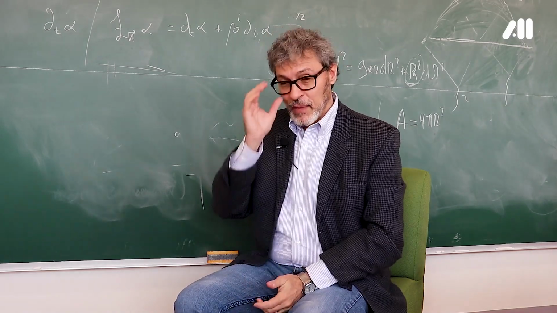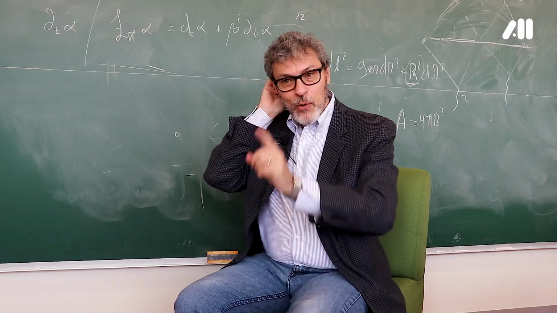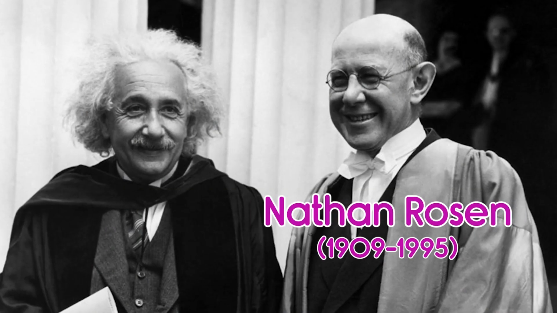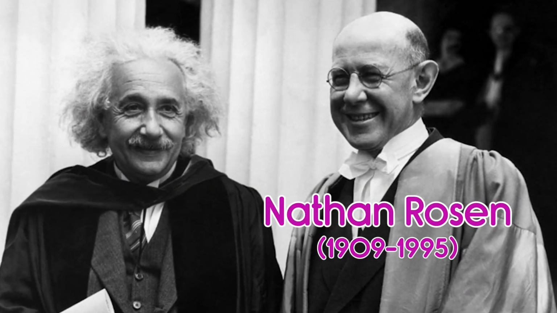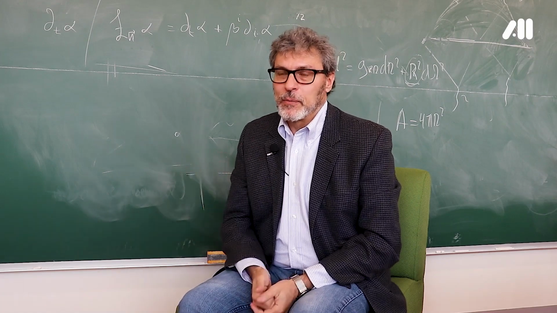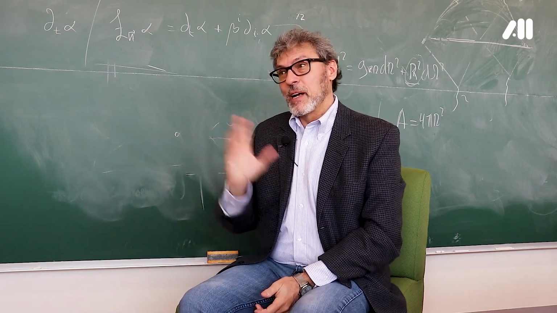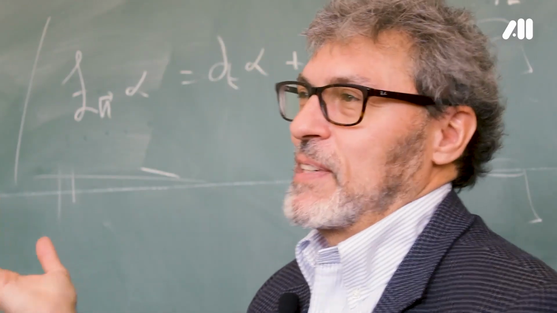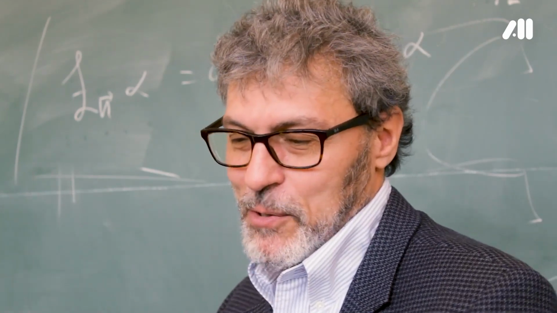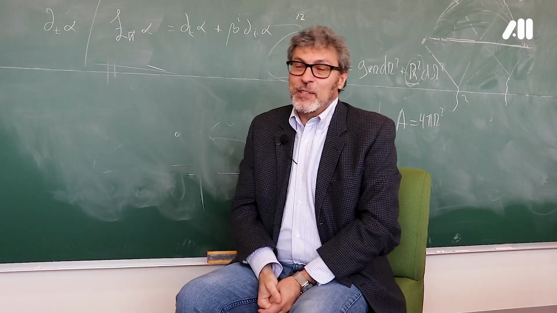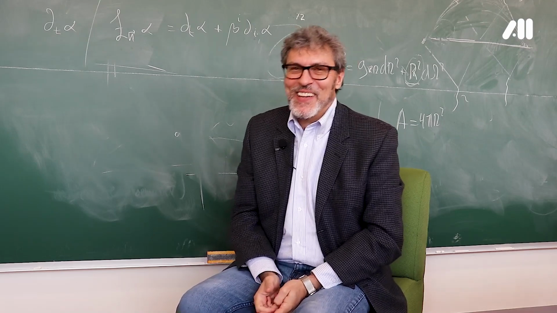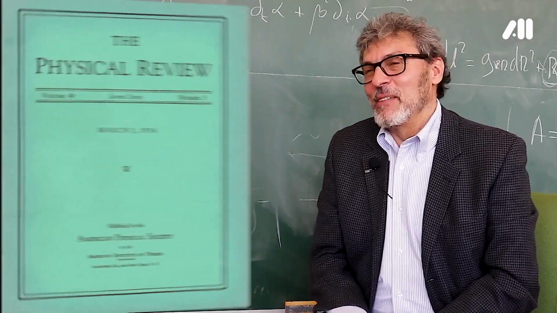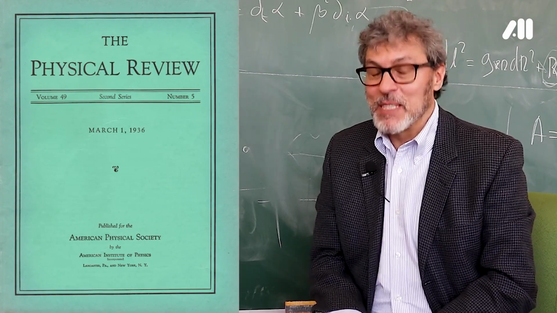Even in 1936, Einstein himself and Nathan Rosen, who was his collaborator on many articles at that time, tried to publish an article in which they claimed to demonstrate that gravitational waves actually did not exist, that they were indeed a mathematical artifact. And I say they tried because they couldn't publish it, because they sent the article to Physical Review, which is one of the most important journals in physics.